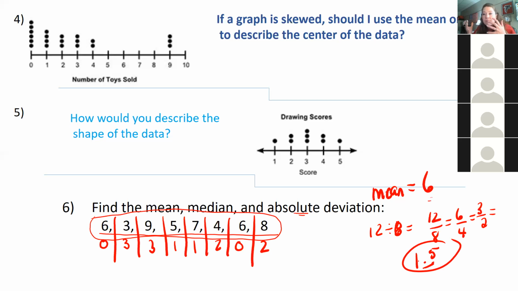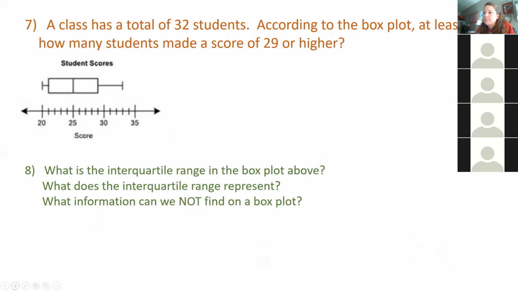The bigger the mean absolute deviation is, the more varied our data would be, the more spread out they would be, right? So that's a pretty small mean absolute deviation. If you have a really big one, that just means your data is very spread out. There's a lot of spread or a lot of variability in your data. Okay, everybody good? All right, number 7.